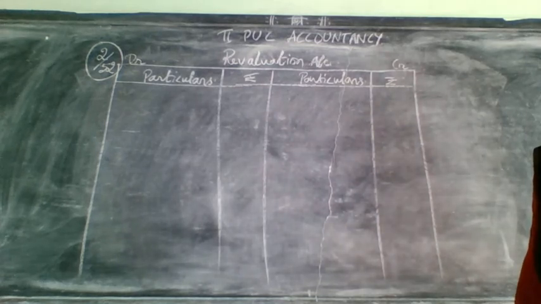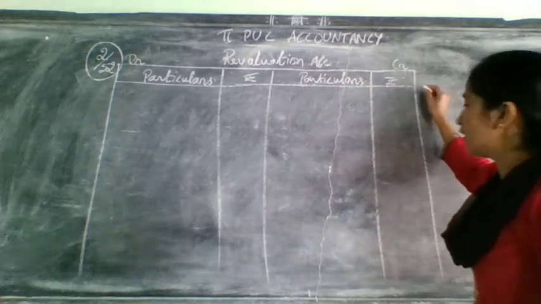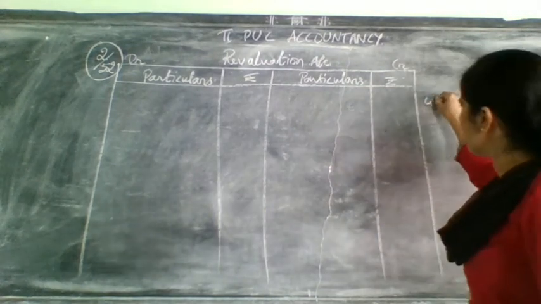The second adjustment is related to expenses owing. Expenses owing to be brought down to 3,750. That means check in the old balance sheet. What is the old balance sheet expenses owing amount on the liability side? It was 4,500. Correct?